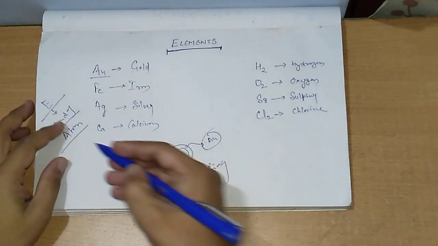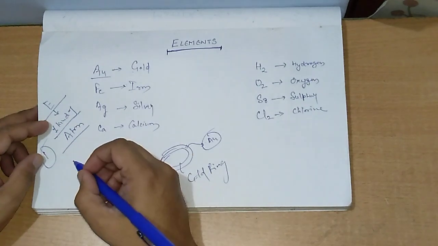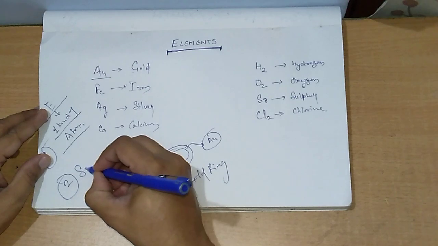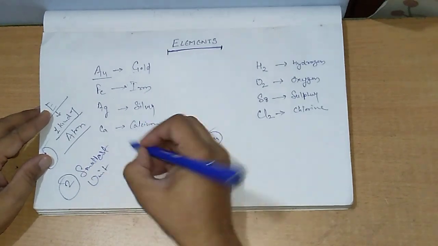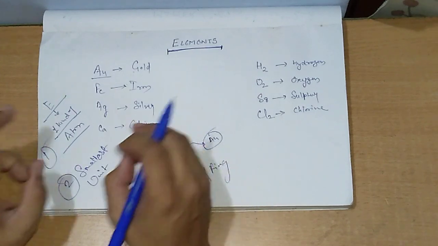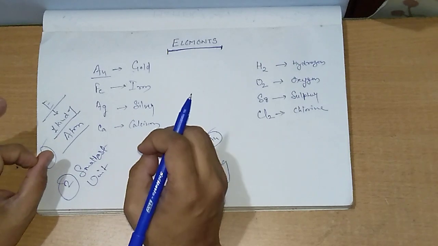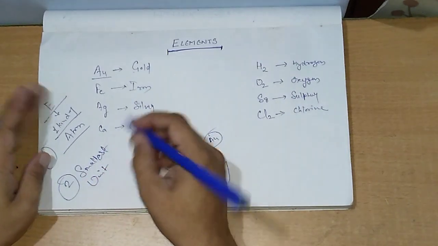So first, it is made up of only one kind of atom. Second, it is the smallest unit of a substance, and it shows all the properties of that element.